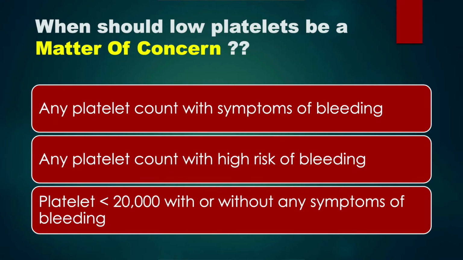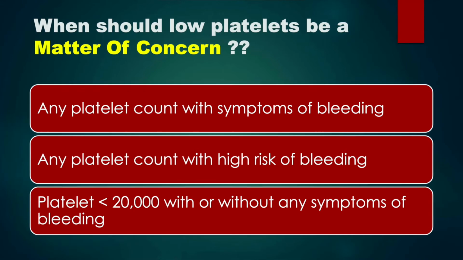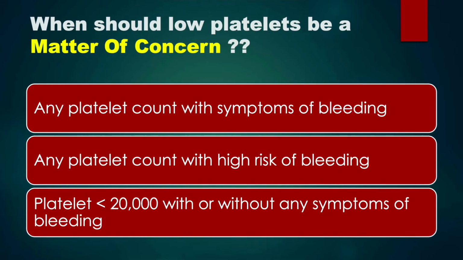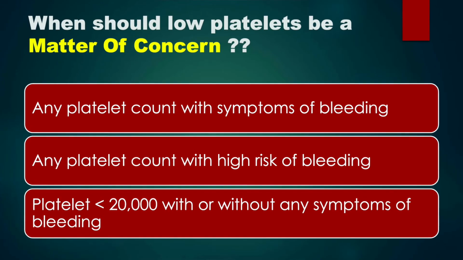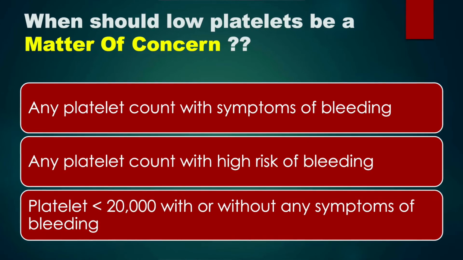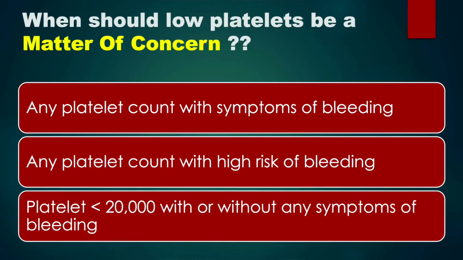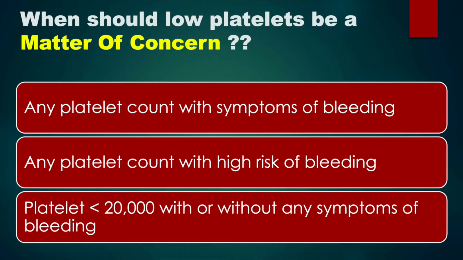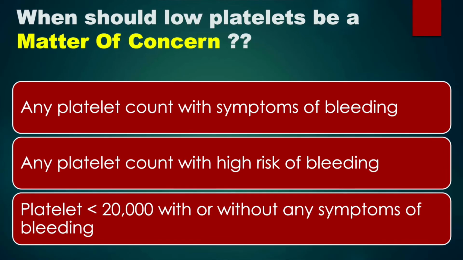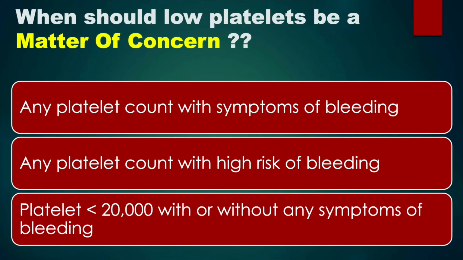Sixth question, when should thrombocytopenia or low platelets be a matter of concern in dengue? Three important points you must remember. Number one, any platelet count with symptoms of bleeding. Number two, any platelet count with increased risk of bleeding. Number three, platelet count less than 20,000 with or without any symptoms of bleeding. So these three points are matters of concern for patients with dengue.